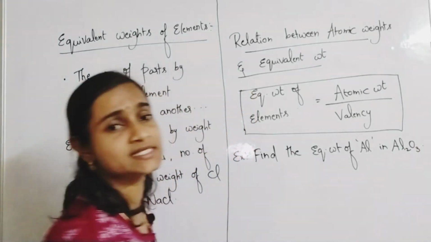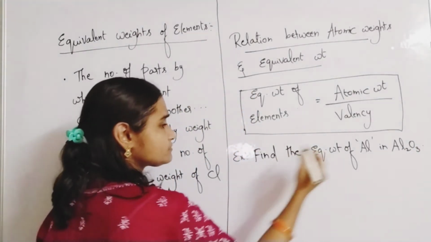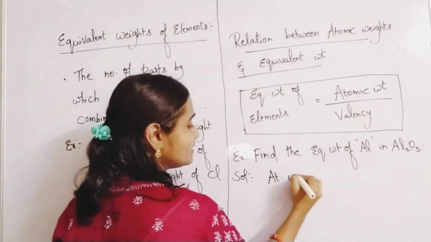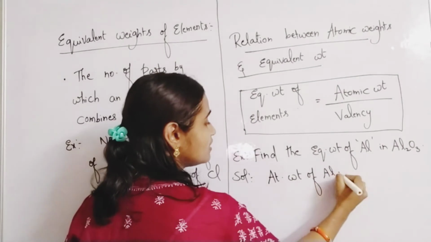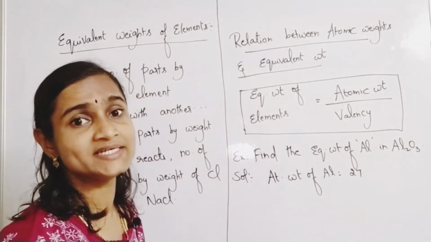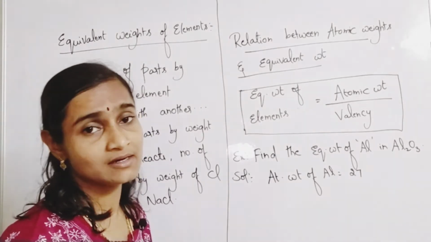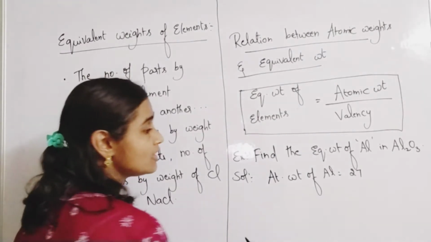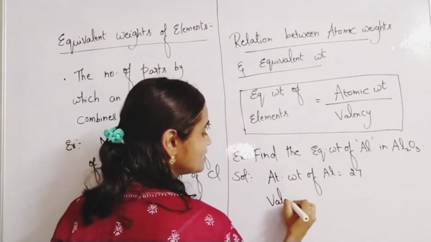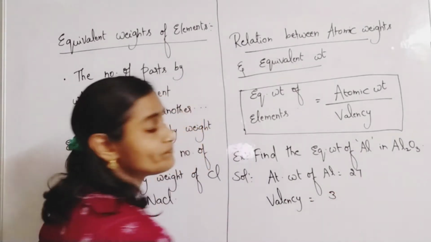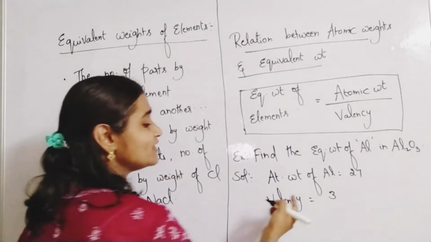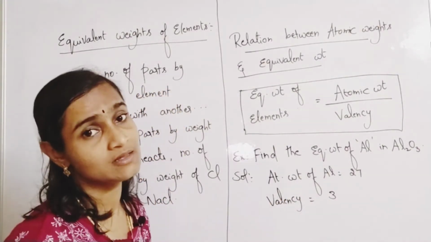Like this, one question is given. So you know the atomic weight for aluminium. Atomic weight of aluminium is how much? It is 27. You know that. You have to learn by heart the atomic weights and atomic numbers of elements, that you have to remember. So atomic weight of aluminium is 27 and valency of aluminium is how much? 3. Aluminium is which group? Third A group. So valency of third A group elements is what? 3. It's a metal also.